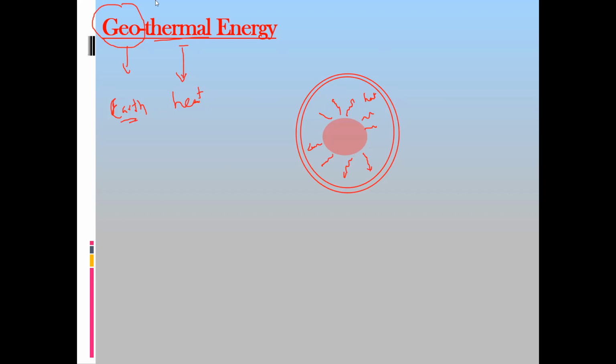So this is the surface of the earth's crust. We use underground pipes for this, and on one side of the pipe we add water.